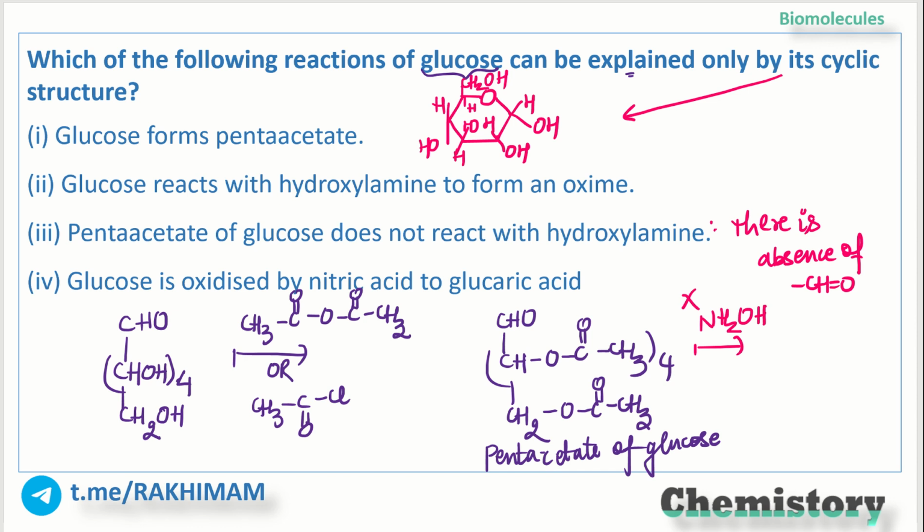Since hydroxylamine is not reacting with the pentaacetate of glucose, it is explaining the cyclic structure of glucose. So option number 3 is the right answer.